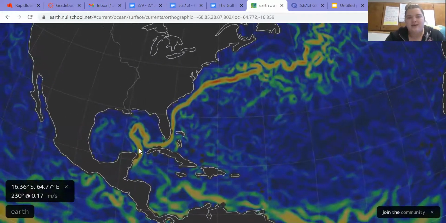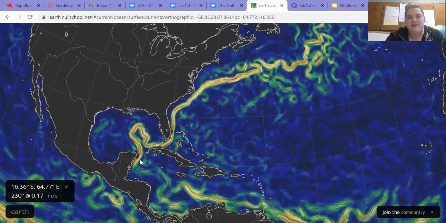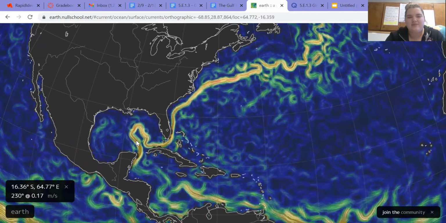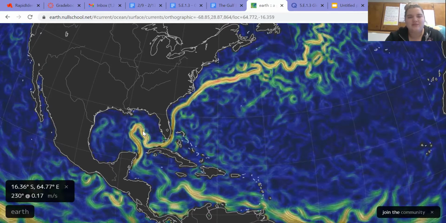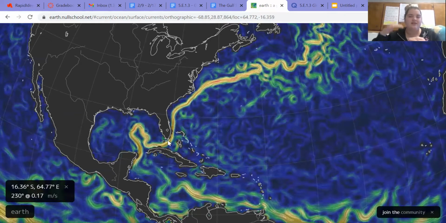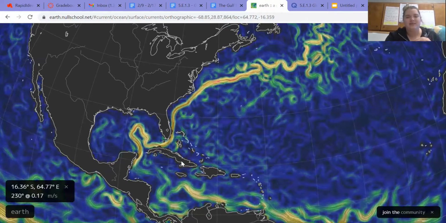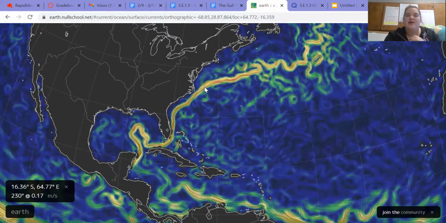You can see right here is Central America. We have the Gulf Stream kind of coming through this area near the Gulf of Mexico around Central America. Looks like it's going under Florida. So it's going past Florida and these islands of Central America down here like Cuba, and it is traveling along the coast of eastern United States or Eastern America.